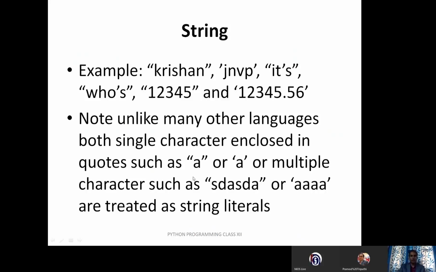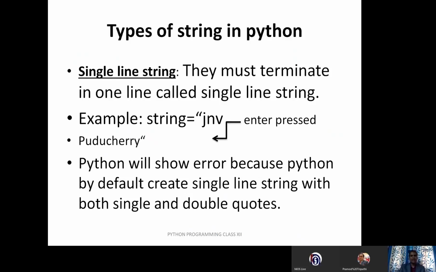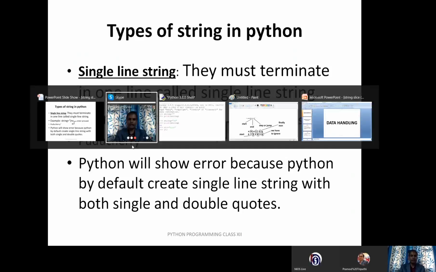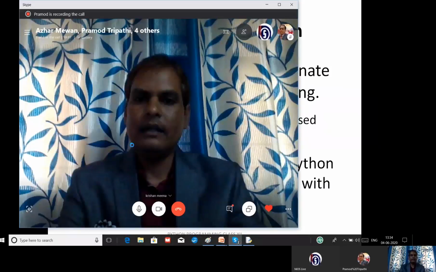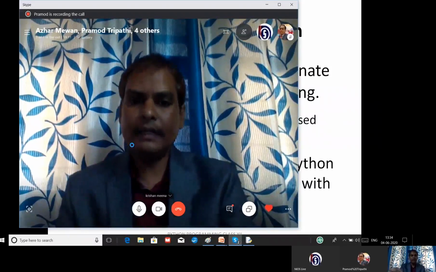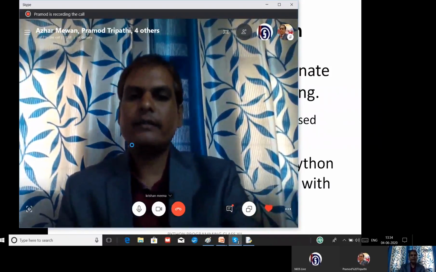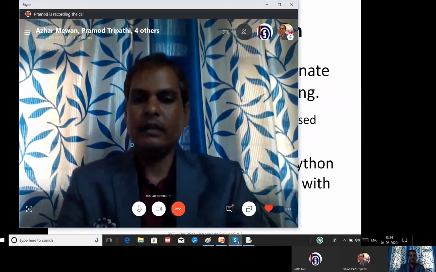Now we will see the next example where we can create some strings and check out the types of string. You can see there are different types of string available. One is called a single line string. Whatever you write in a single line is called a single line string. If you write something in a paragraph, it is called a multi-line string. Example is there. You can see the example.